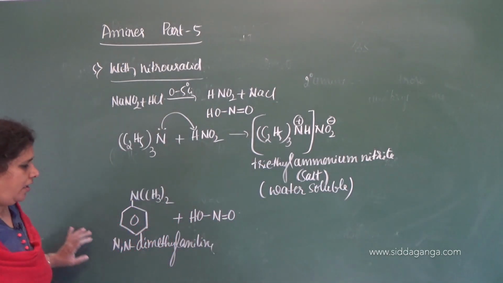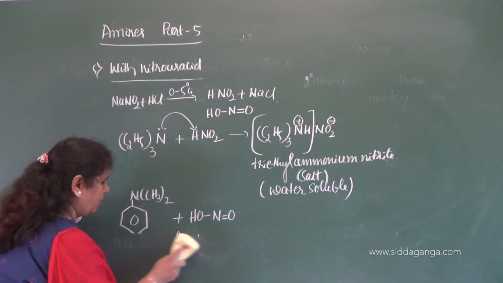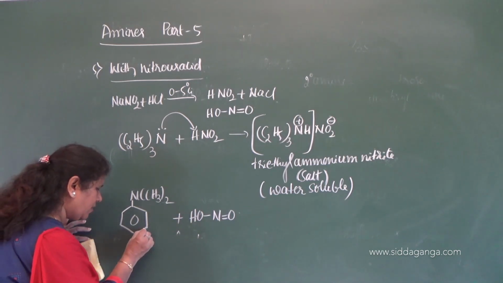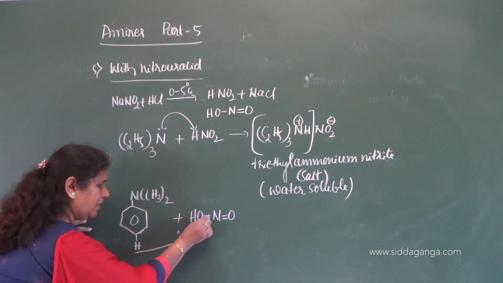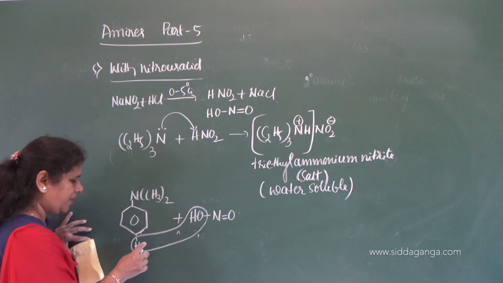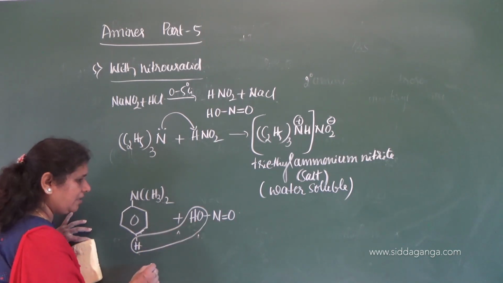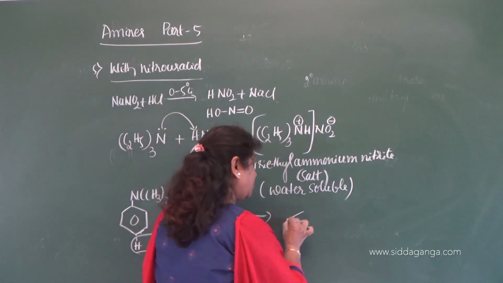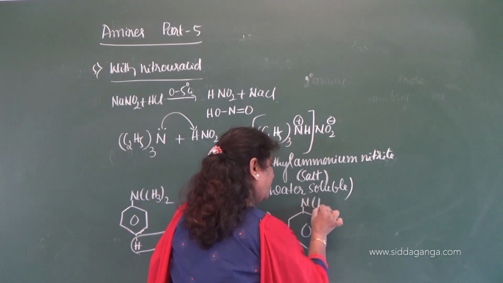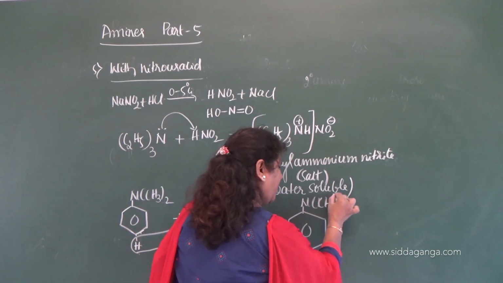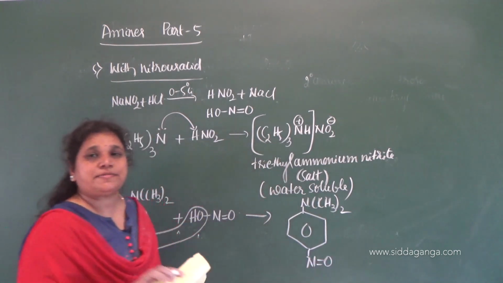See here, you can write the para product. So here it gives a para product because at ortho it causes a repulsion. Elimination of water takes place with the para hydrogen and the OH of the nitrous acid. And what's the product you get? You'll get para nitroso. At the para position, the nitroso group gets substituted.